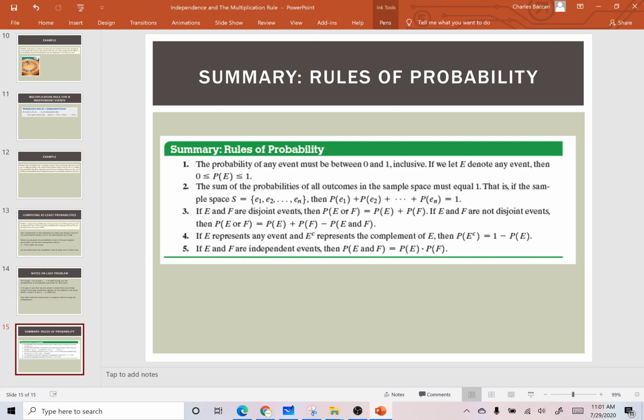That is, if the sample space is E1, E2, all the way to En, then P of E1 plus P of E2 plus P of En is equal to 1. If E and F are disjoint events, then P of E or F is equal to P of E plus P of F. If E and F are not disjoint, then P of E or F is equal to P of E plus P of F minus P of E and F, and so on and so forth, guys.